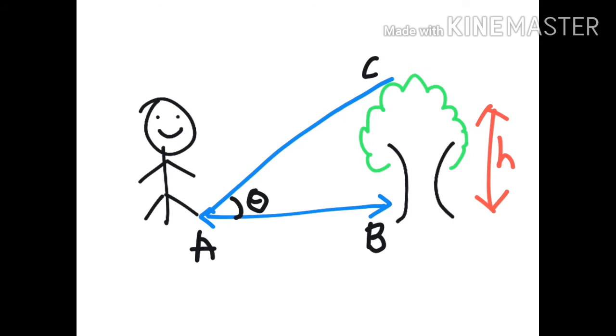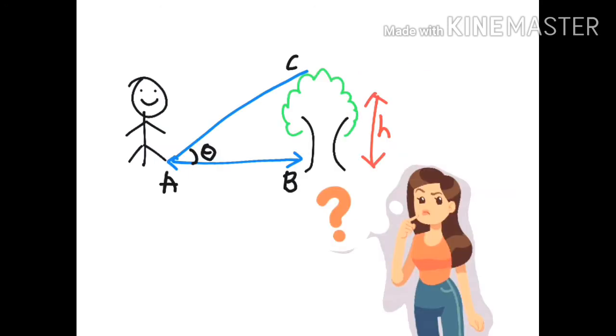If this angle and the distance between A and B are known, then it is possible to find the height of this tree. But how can it be possible? Don't worry. Let's first learn the trigonometric identities, trigonometric functions and trigonometric ratios. And there are many more to learn.